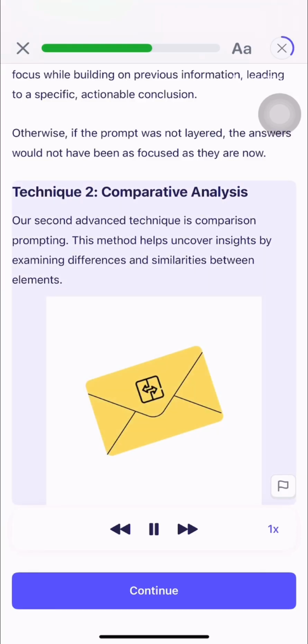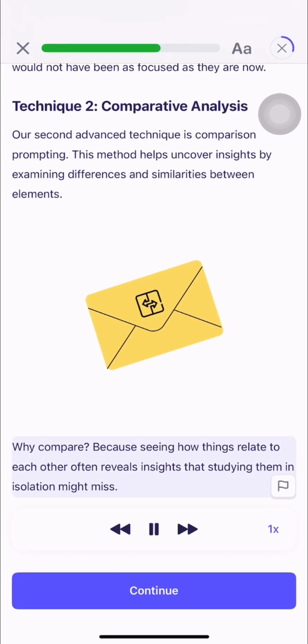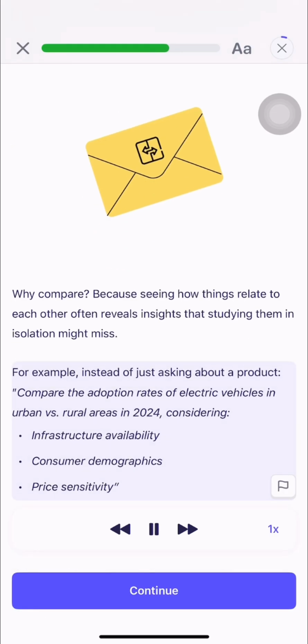Our second advanced technique is comparison prompting. This method helps uncover insights by examining differences and similarities between elements. Why compare? Because seeing how things relate to each other often reveals insights that studying them in isolation might miss. For example, instead of just asking about a product, compare the adoption rates of electric vehicles in urban versus rural areas in 2024, considering infrastructure availability, consumer demographics, price sensitivity.